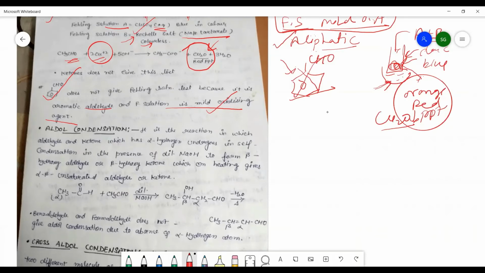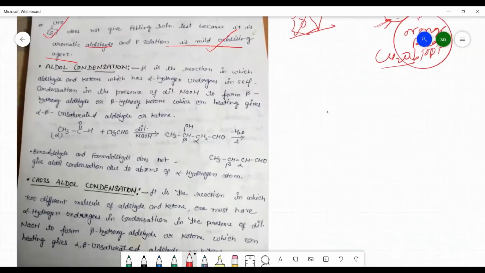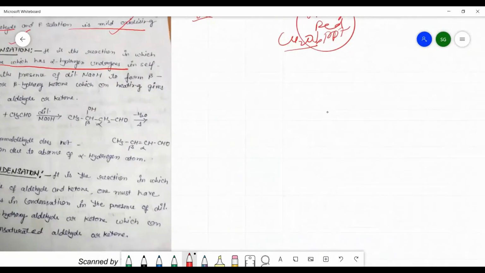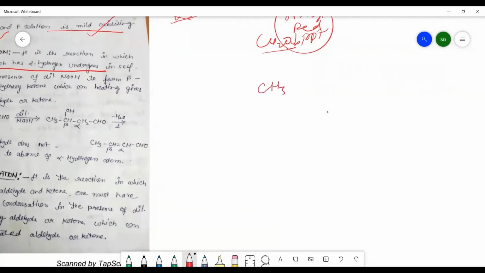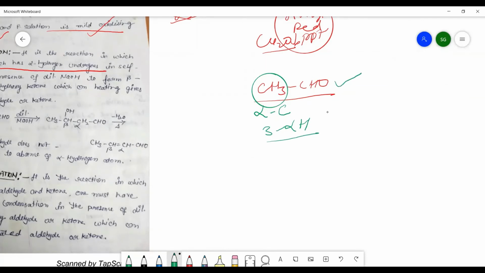The next topic, and the last topic regarding aldehydes and ketones, is some specific reactions. There are three specific reactions. One is the aldol condensation reaction. Actually, it is a reaction of aldehydes and ketones which have alpha hydrogen. Suppose you have the CH3CHO group. In CH3CHO, this carbon atom is the alpha carbon atom and the 3 alpha hydrogens are present. So it will give the aldol condensation reaction.